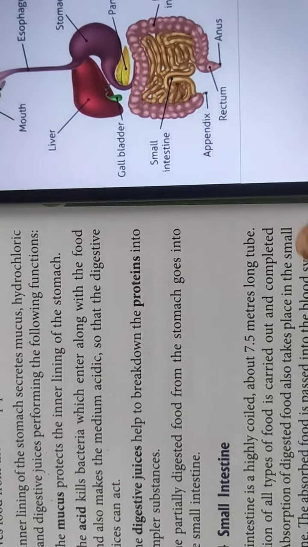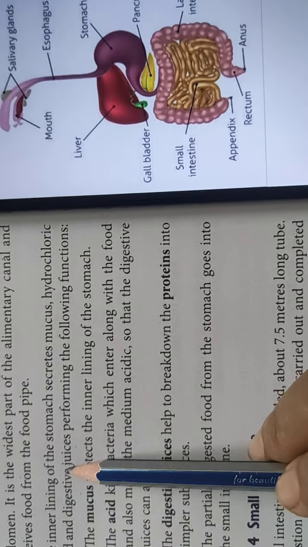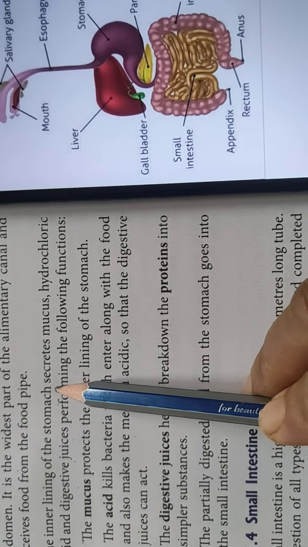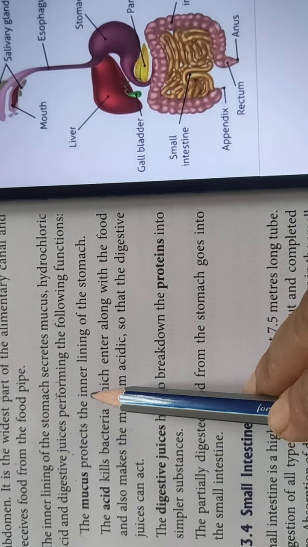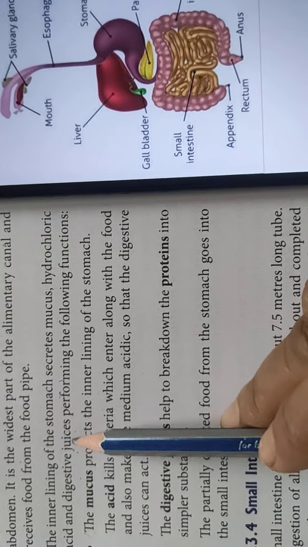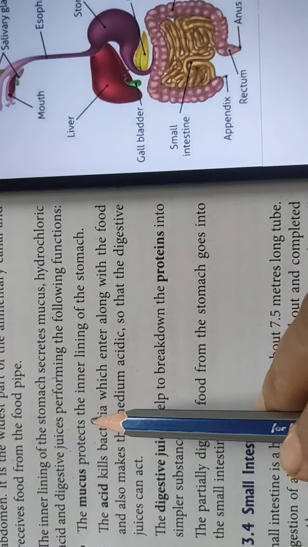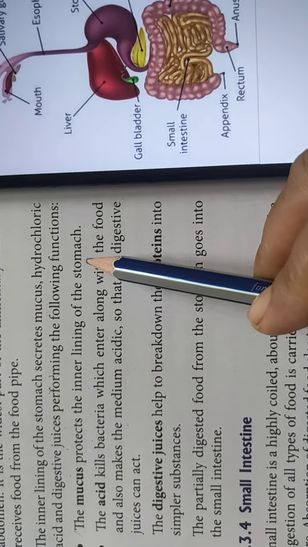So now what are the functions of the stomach? The mucus produced by the inner lining of the stomach protects the inner lining of the stomach.